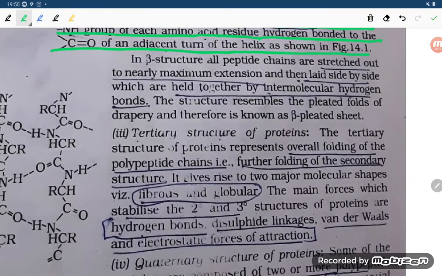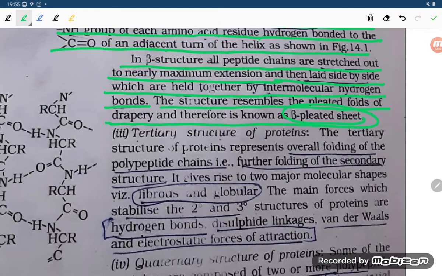In beta structure, all peptide chains are stretched out to nearly maximum extension and then laid side by side, held together by intermolecular hydrogen bonding. The structure resembles the pleated folds of drapery and therefore is known as beta sheet structure.